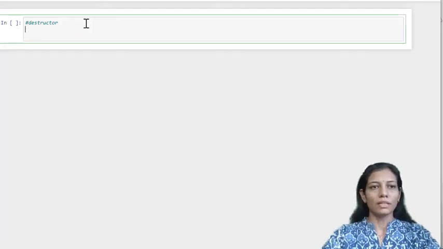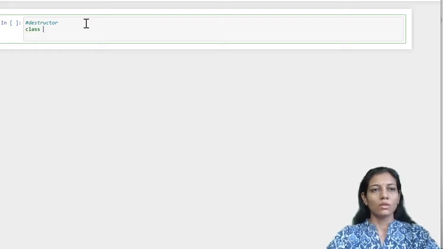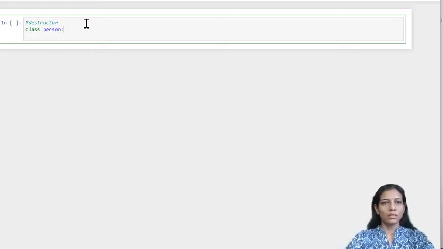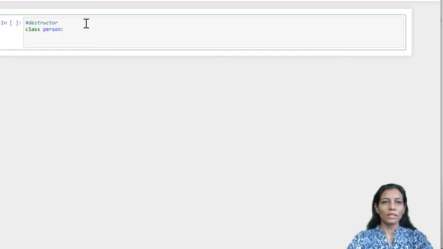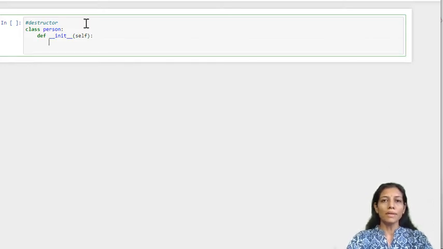So here we'll define a class called person, and within that I'm defining one constructor. So __init__, within that self, and I'm just simply going to write the message, this is the constructor method, so that I can come to know when the object is being created.